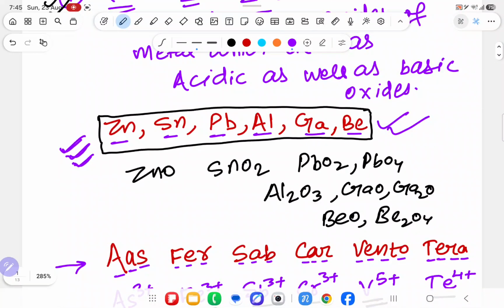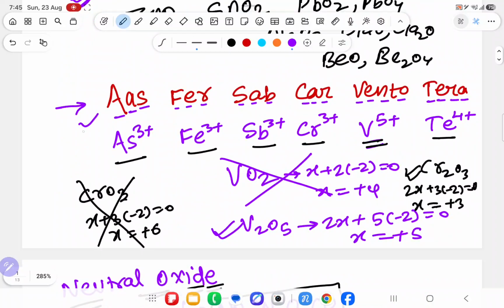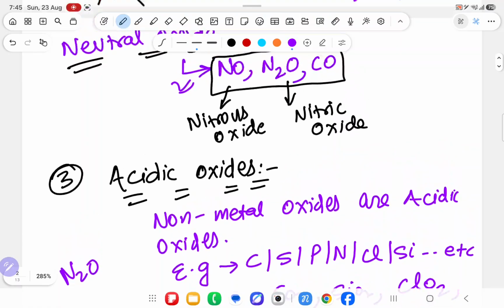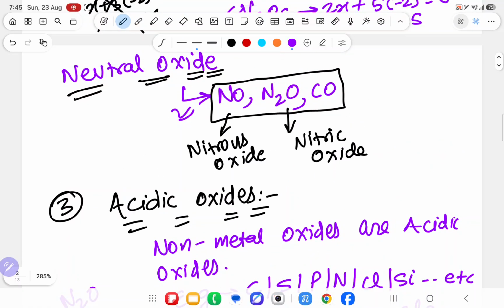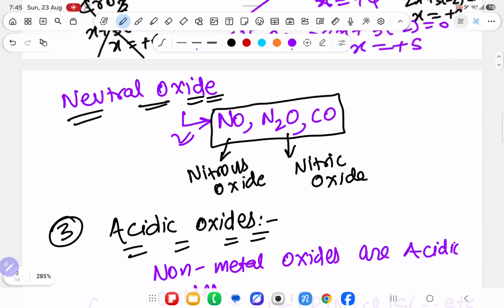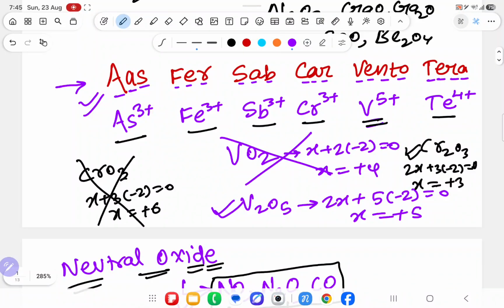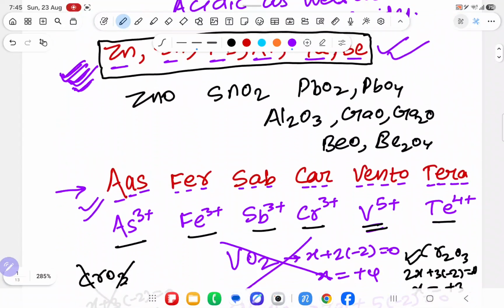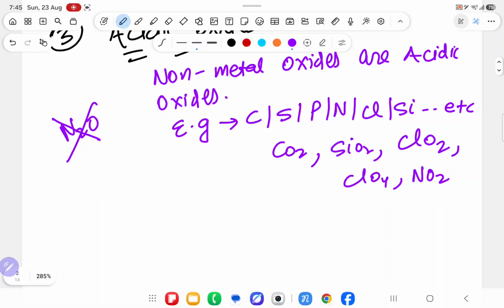Anything coming, if that is not amphoteric, not neutral. If someone says, sir, N2O is also acidic oxide, no, it is already coming in the example of neutral. So it is not acidic oxide, even though it is a non-metal oxide. Understood? It means first check, is it amphoteric? No sir. Is it neutral? No sir. Then that oxide of non-metal will be acidic oxide. Any confusion? No sir, no confusion. Okay sir. So I hope everyone understood what is acidic oxide and what is neutral oxide.